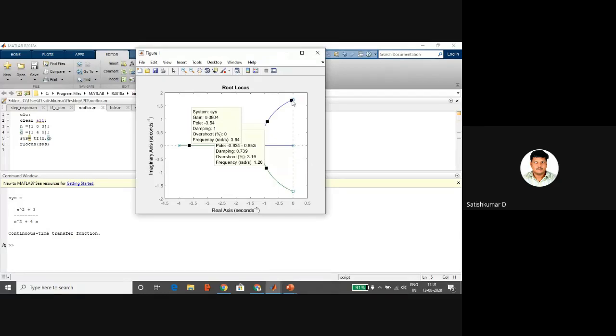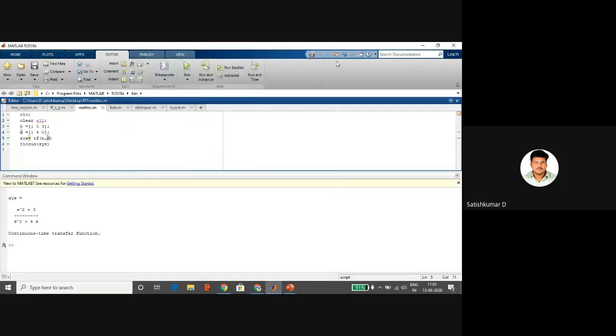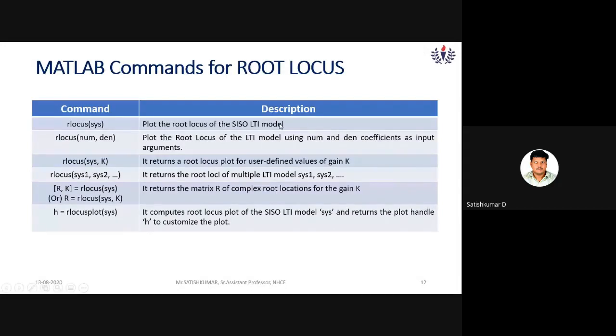Okay. And all these poles will end at the zeros only. Here the gain is 42.7. Here the gain is 12.7. Okay. So you try the remaining MATLAB commands for root locus. I showed one example, and I have given the description here also. You just try. Do try.